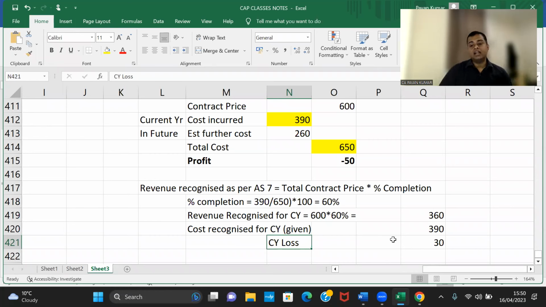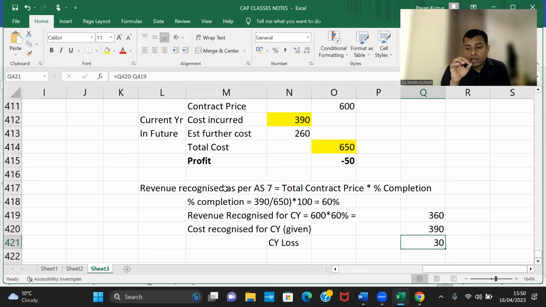Some student is asking in the chat, sir, when we know the total loss is 50, what is the purpose of calculating this 30? Simple. This 30 I already suffered, and this 20 in future I am expecting to lose. You need to clearly distinguish these two numbers and show 30 actual loss, 20 provision for future loss.